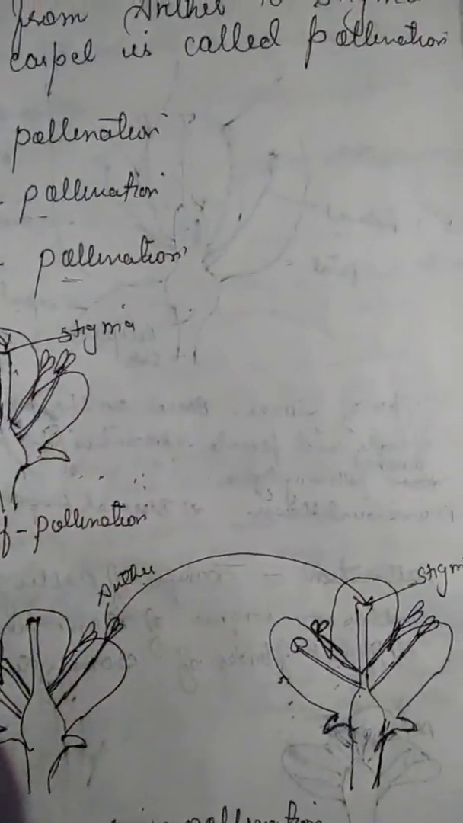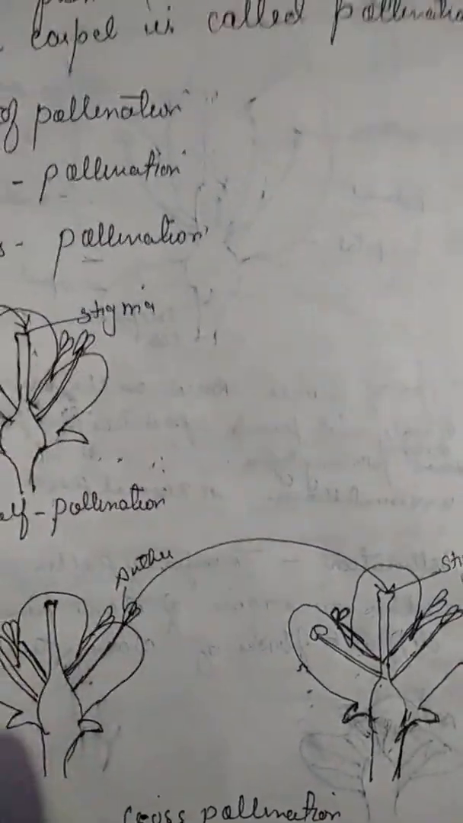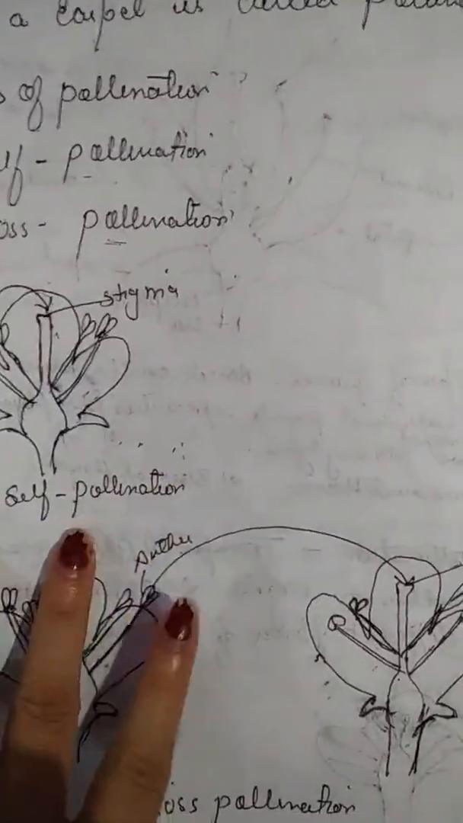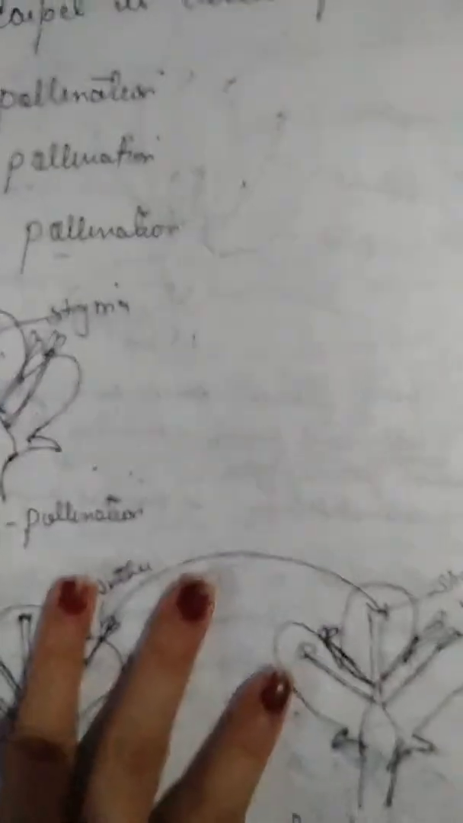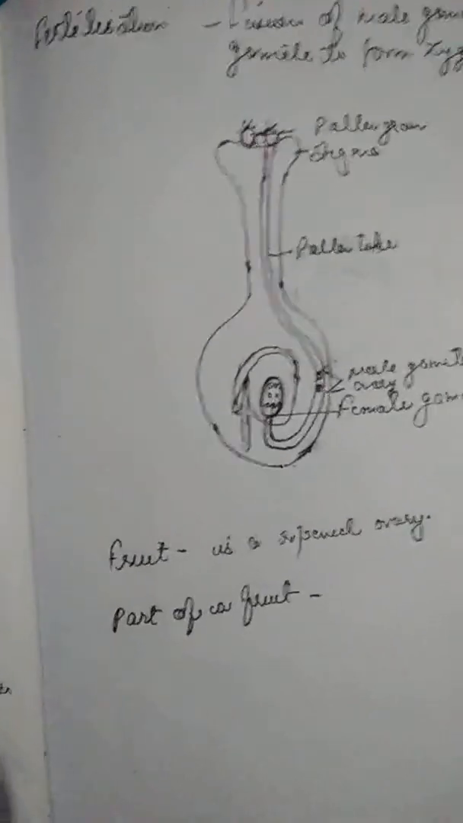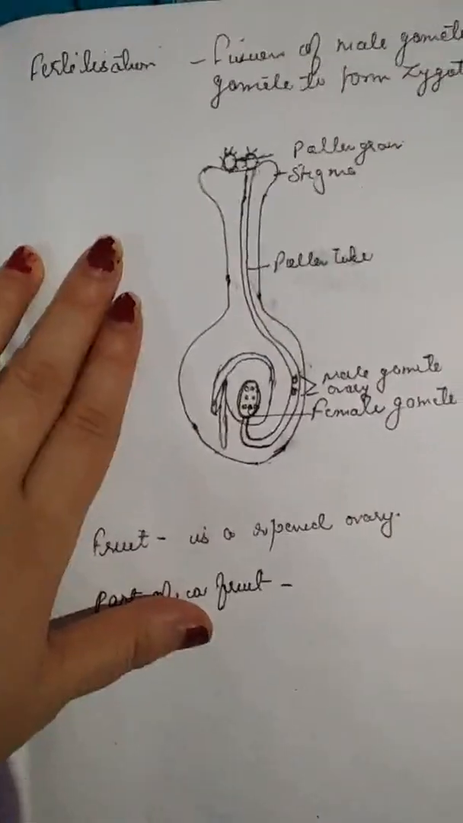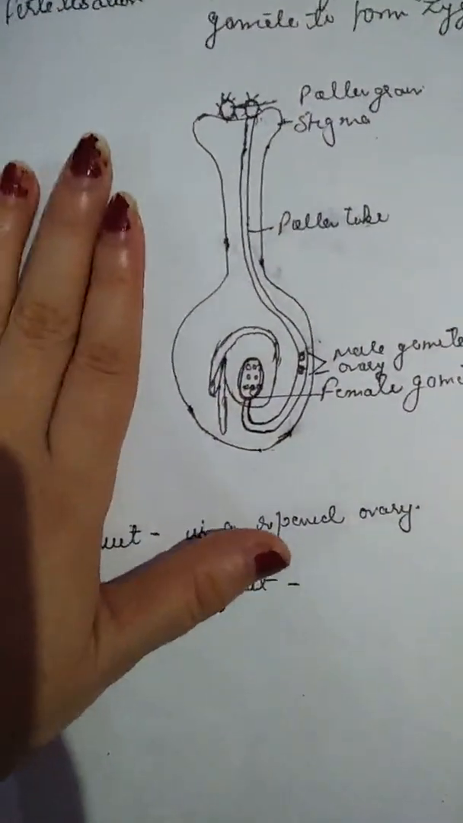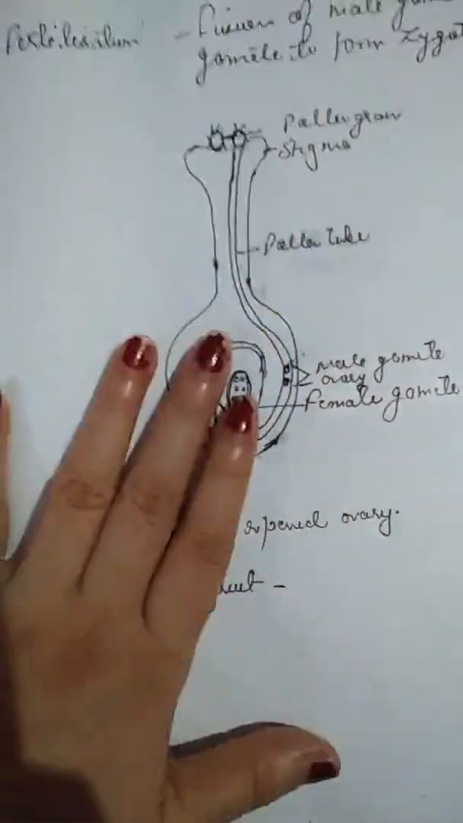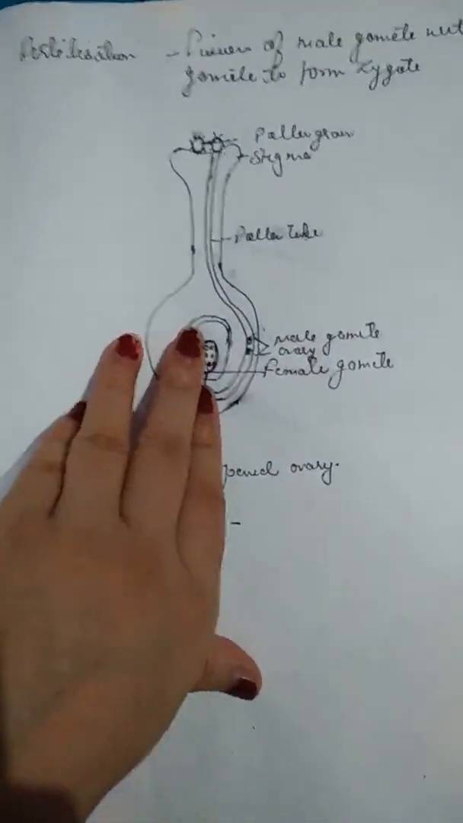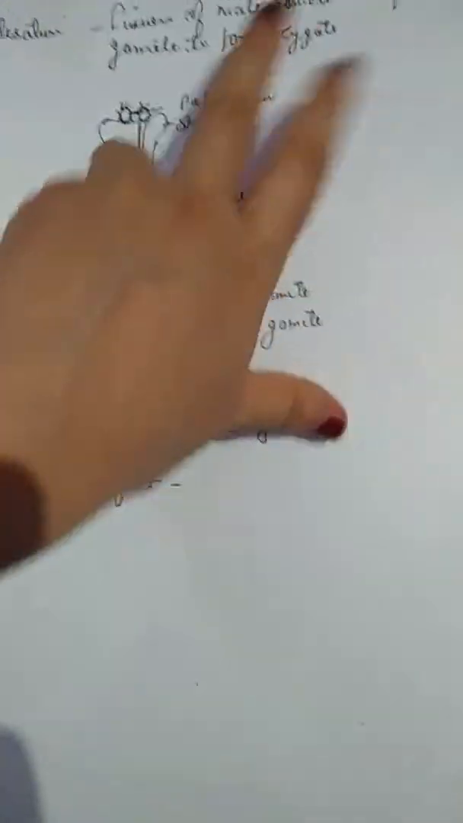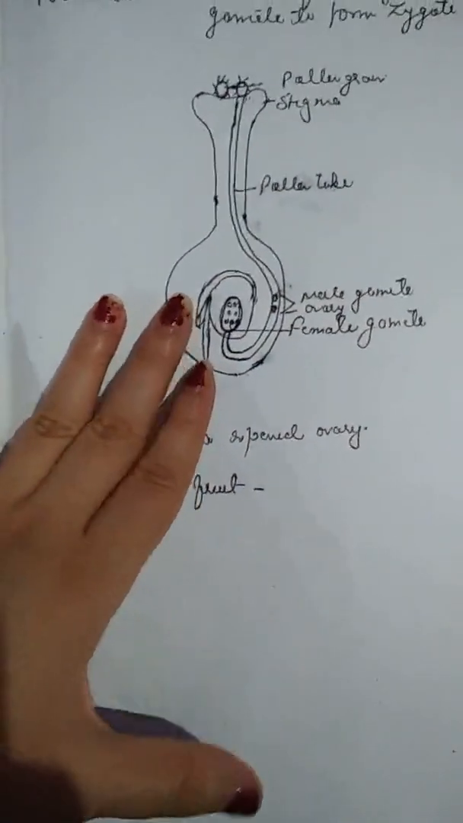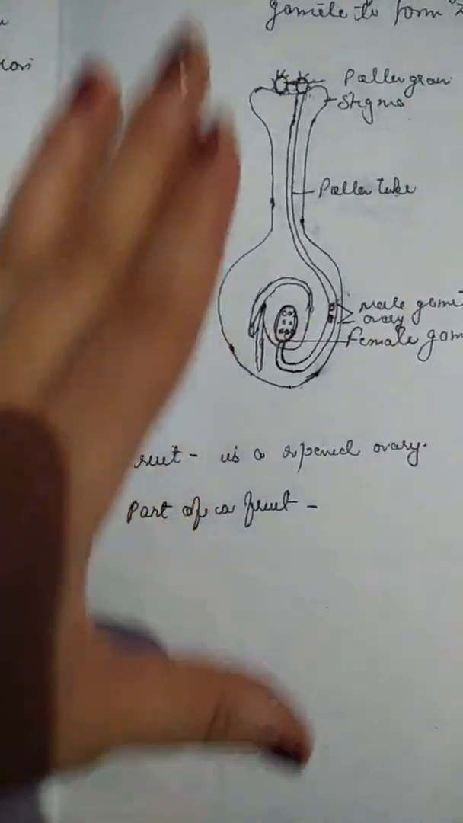After this pollination, fertilization takes place. After pollen grains fall on the stigma, the next step is fertilization. Fertilization occurs when the male gamete present in the pollen grains joins with the female gamete present in ovules. Or you can define fertilization as the fusion of male gametes with female gametes to form a zygote. So how does this fertilization take place?